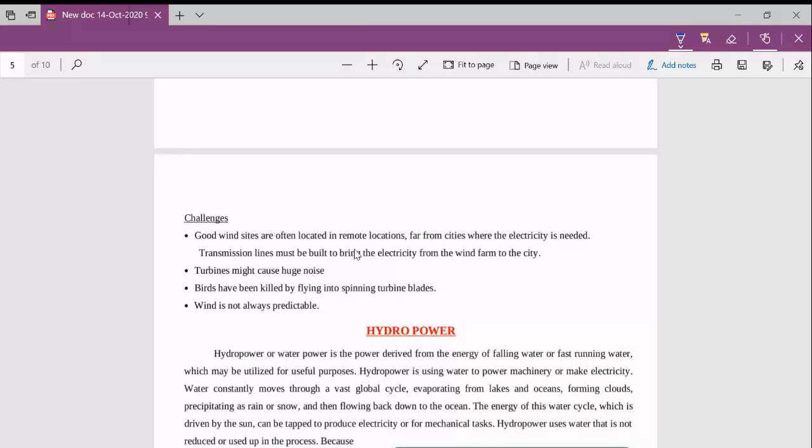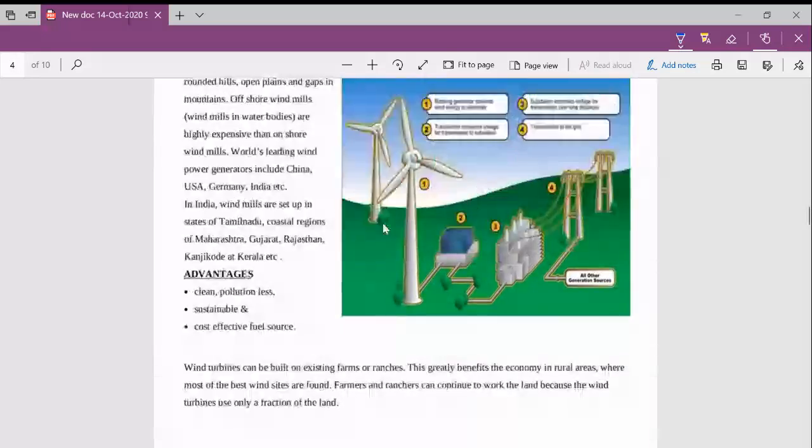efforts. Another challenge is that the rotation of those huge blades will produce huge noise, and these are sharp things, and birds have been killed by flying into spinning turbine blades. Then, like sunlight, wind is not always predictable; the availability of wind we can only partly predict. So this is all about wind